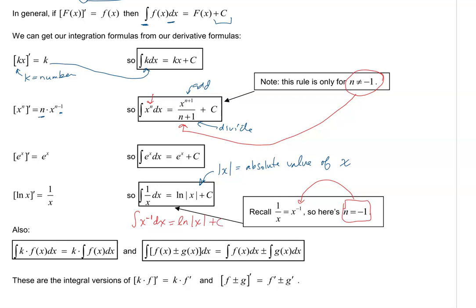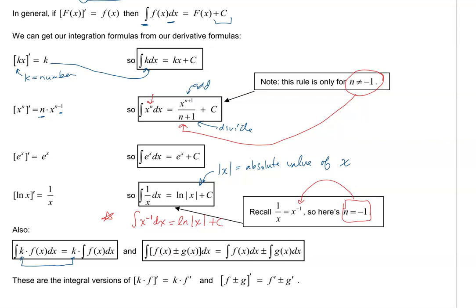Okay, so I would say that's one of the big tricky things in this new world we're going to be in. Everything else is fairly straightforward. And then we do have our usual ideas that if you have a constant multiplying an integral, it will just tag along, just like when you have that with a derivative. And we can integrate term by term, just like we can take the derivative term by term. That's what these last rules are.